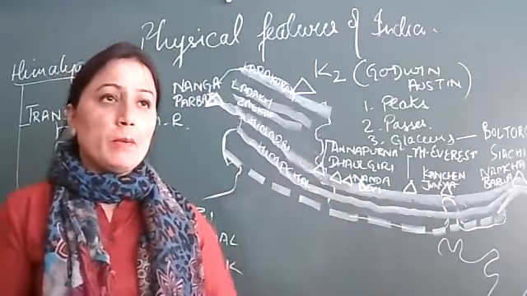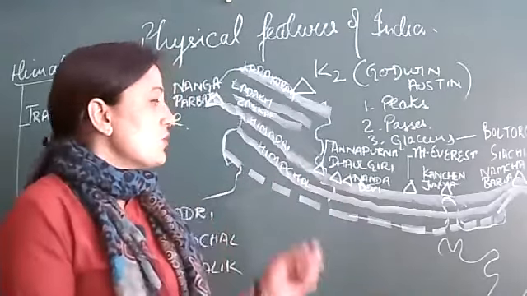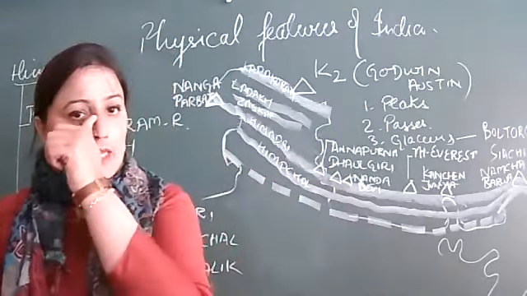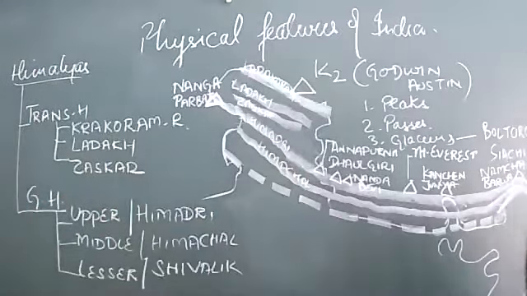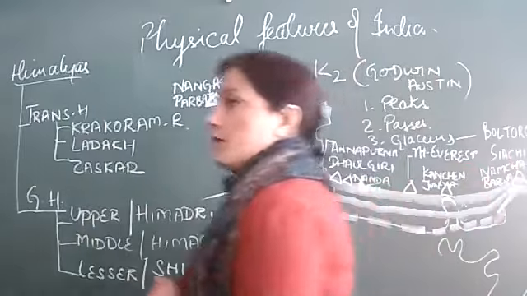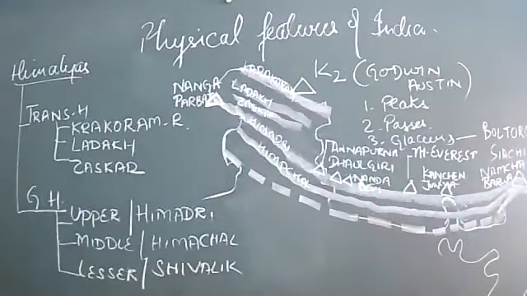First question is here, but before solving the question, just write down the main points of this range. Shivalik range is the lowermost range of Himalayas. Discontinuous range. Average height is 1500 meter.